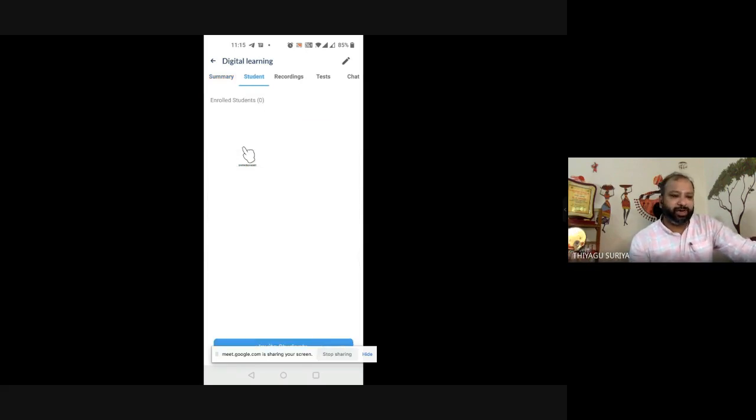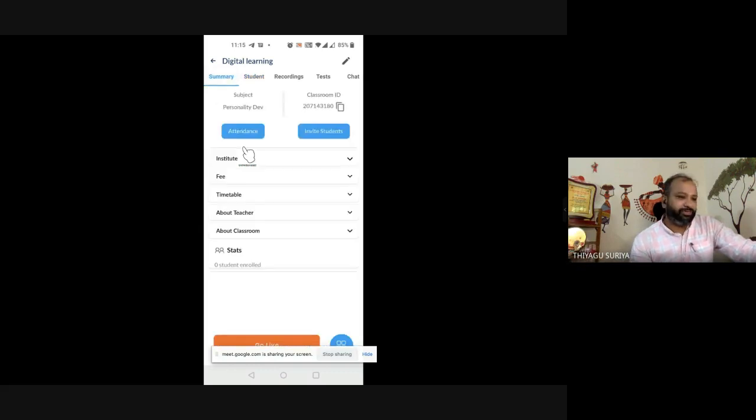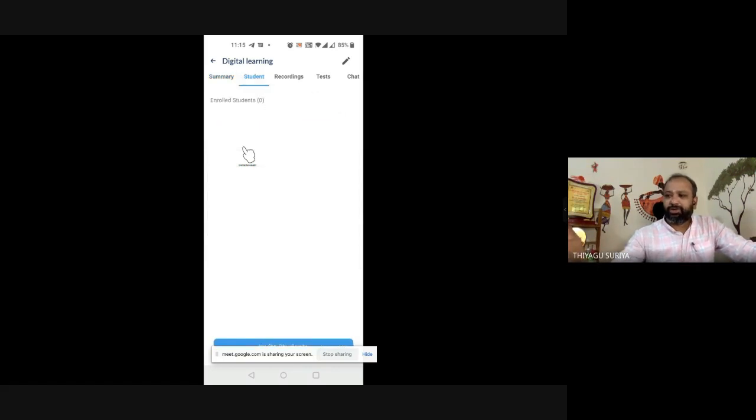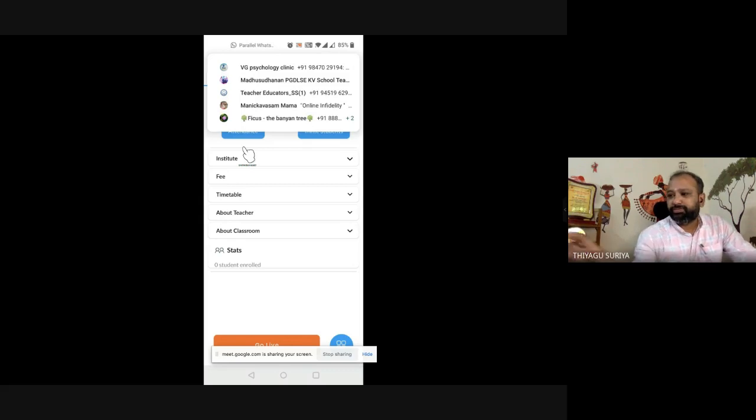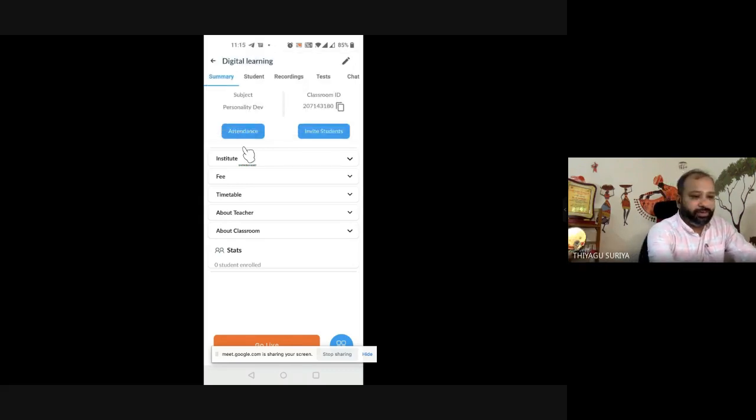So I request at least one participant to kindly join with this code, because then it's easy for me to do the next demonstration. I already gave the code of the classroom. Once again, I'm giving the code: 207143 180. But you have to install this software first. First, you have to install the teaching software. Then it asks some preliminary details, and you can give the details.